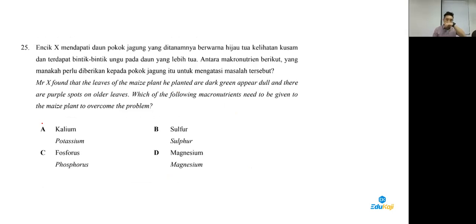Okay, for question 25. Which of the following macronutrients is needed to make sure? This is probably to do with purple spot. Okay, guys, you can highlight this.